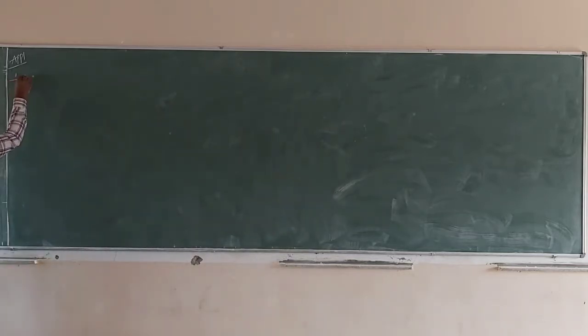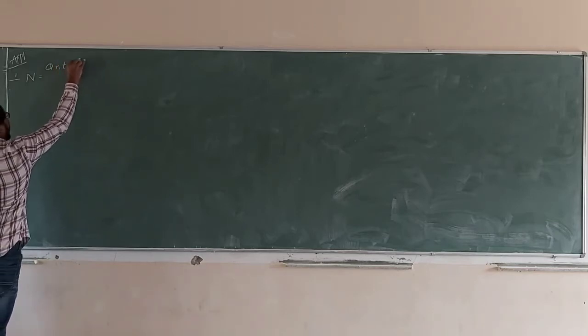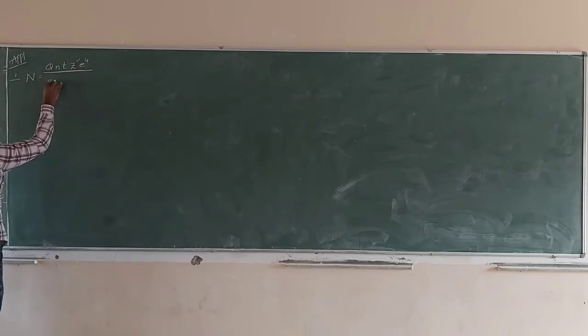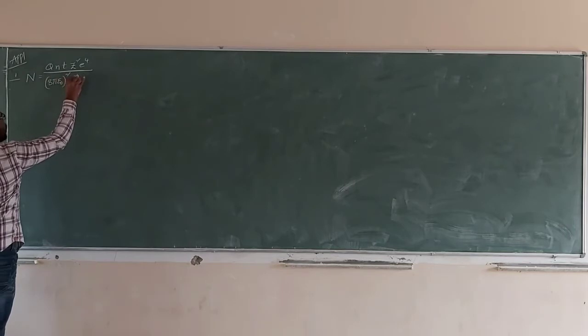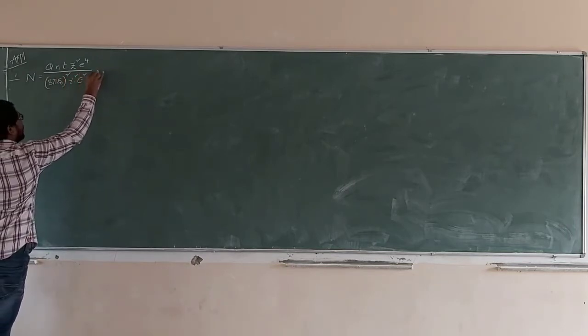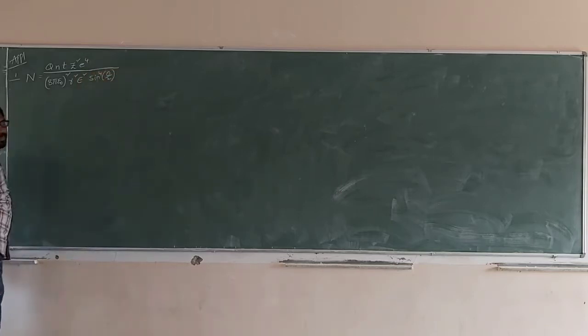First one, capital M is equal to Q N T Z square e power 4 by (8 pi epsilon naught) whole square r square E square, that is sin power 4 theta by 2. What are the parameters? Now I will explain what those parameters are.